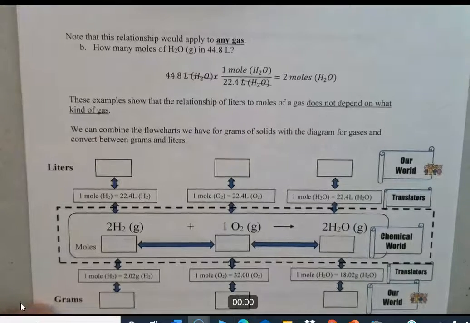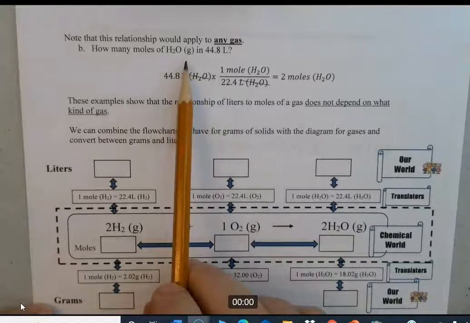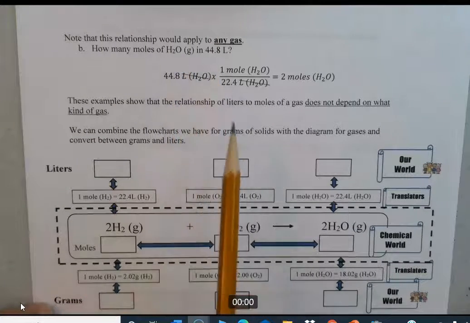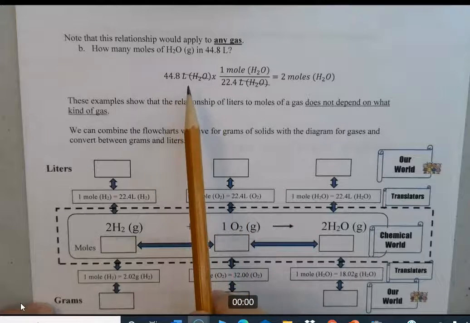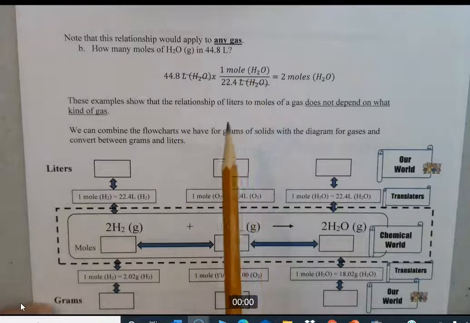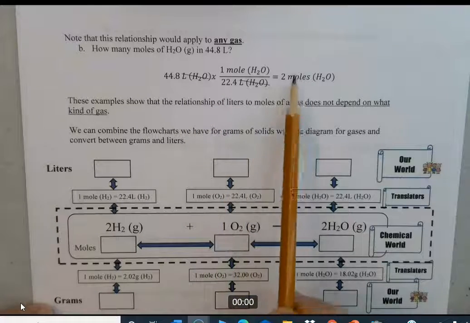Okay. Now, how many moles of H2O gas, water vapor, in 44.8 liters? Again, 44.8 liters of water, 1 mole for every 22.4 liters. Liters of H2O cancels with liters of H2O, and again, you end up with 2 moles.